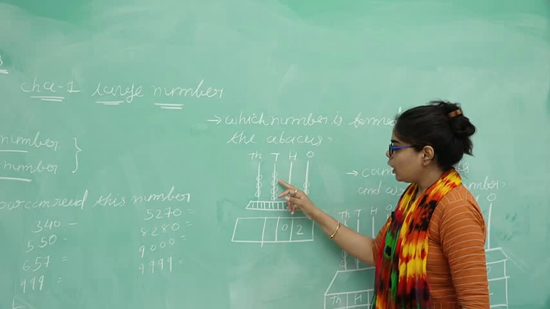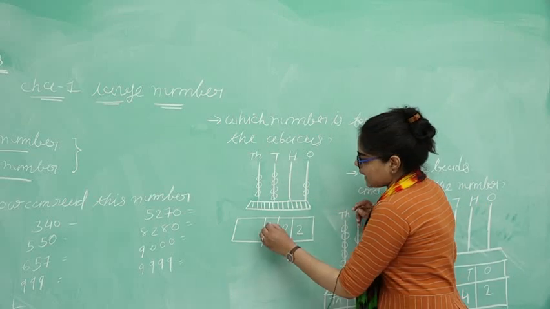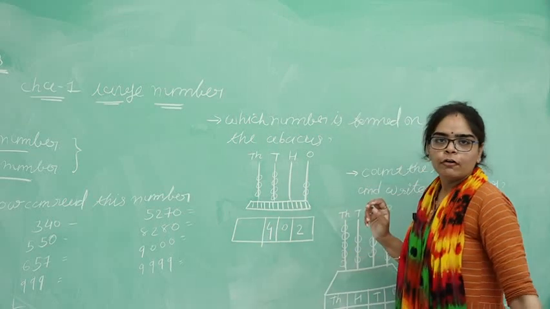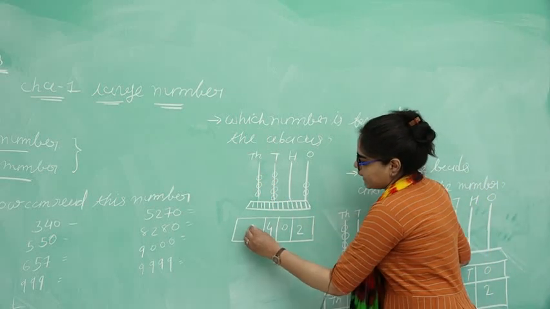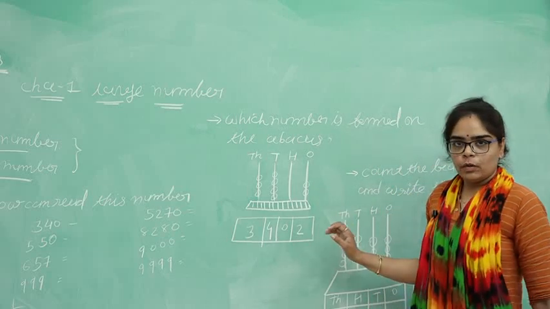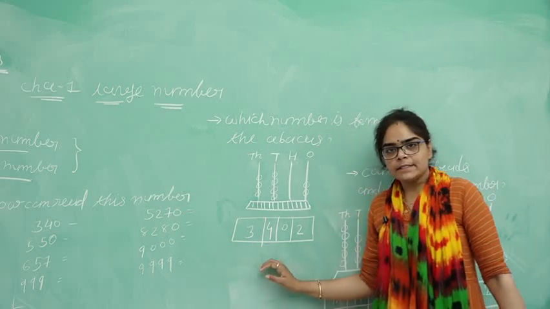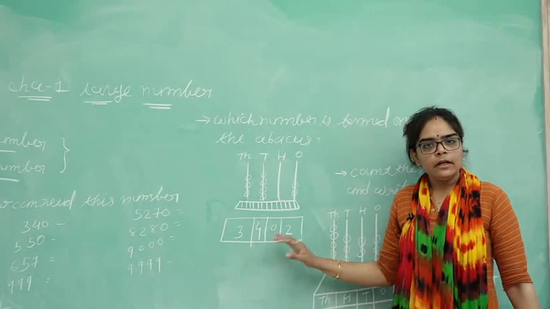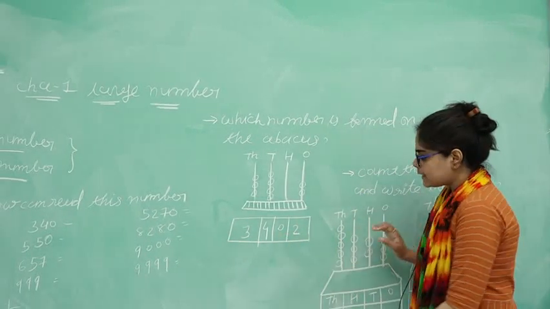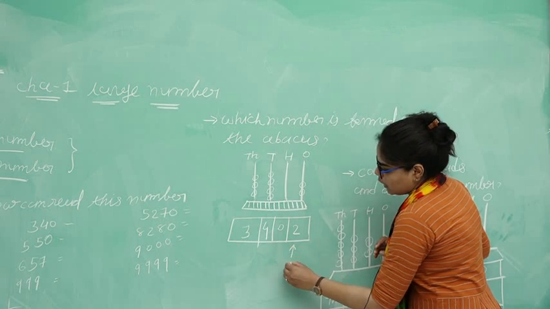Then 1, 2, 3 and 4. 4 beads are there, so we write 4. And then 1, 2 and 3. 3 beads are there, that's why we put 3. Then how can we read this number? 3402.